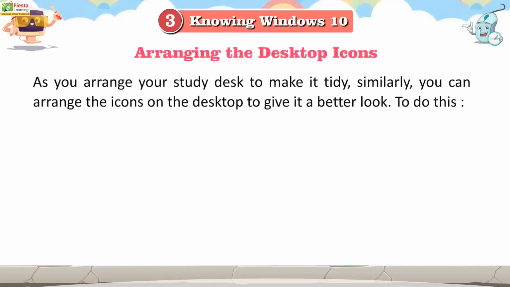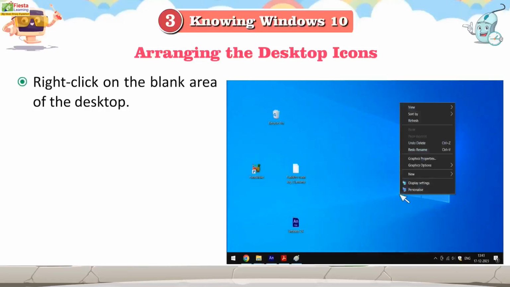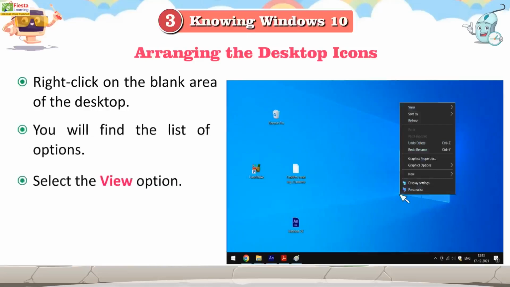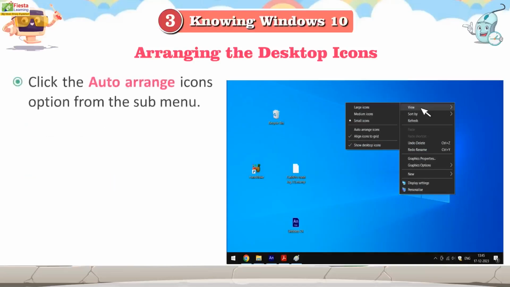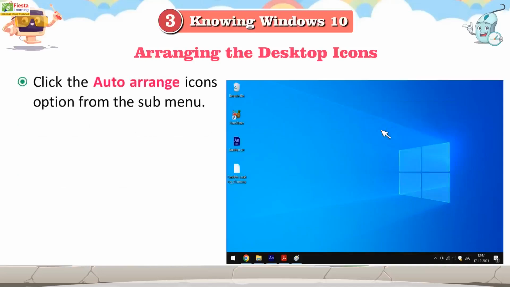Arranging the desktop icons. As you arrange your study desk to make it tidy, similarly, you can arrange the icons on the desktop to give it a better look. To do this, right-click on the blank area of the desktop. You will find a list of options. Select the View option. Click the Auto Arrange Icons option from the sub-menu. Observe the changes.